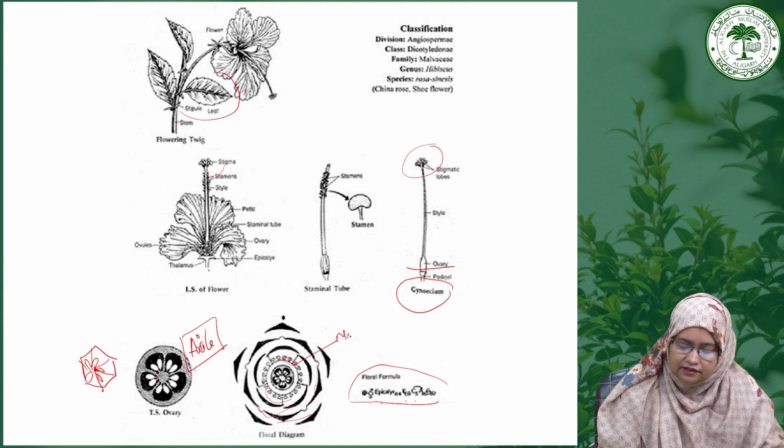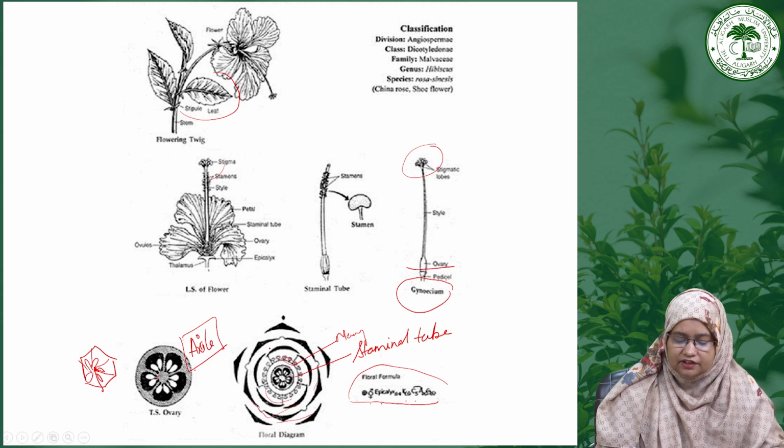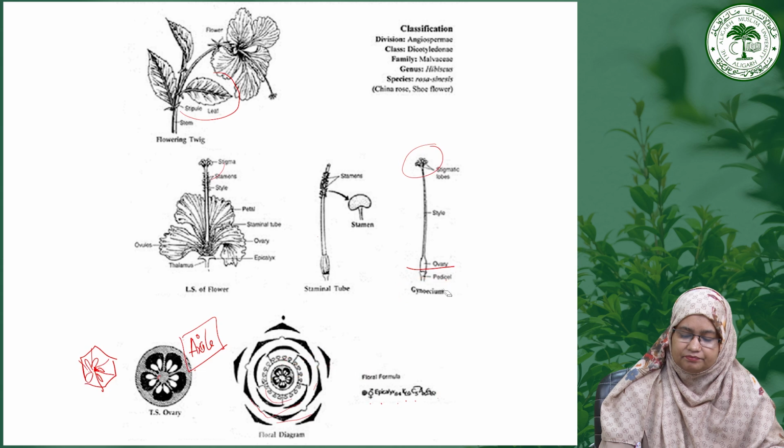You can see here reniform anthers, and they form the staminal tube. This is showing the staminal tube in this structure. And here you can see the T.S. of ovary showing the axile placentation, which is a pentalocular ovary.